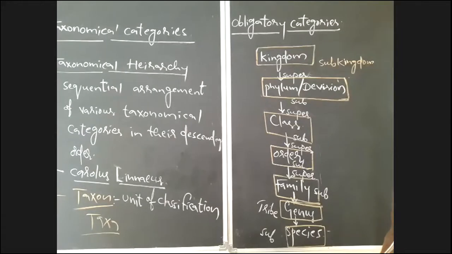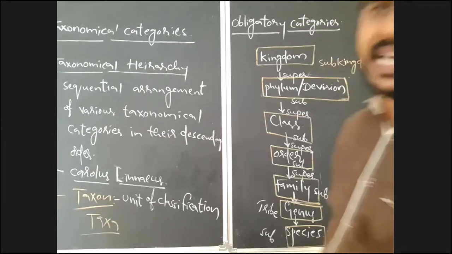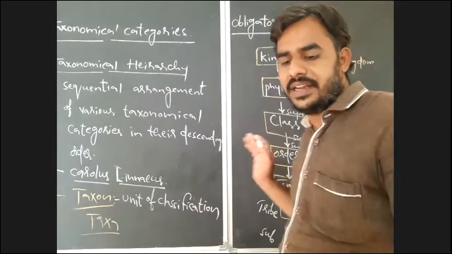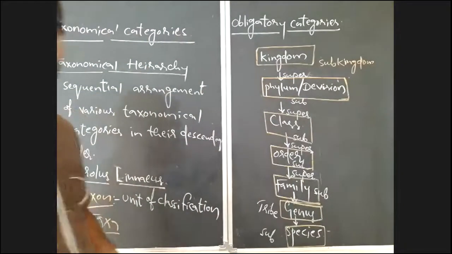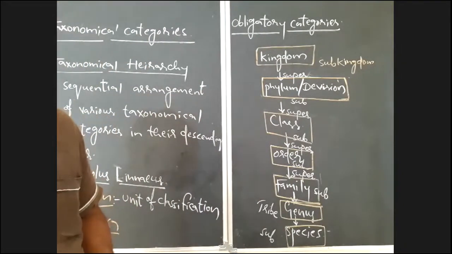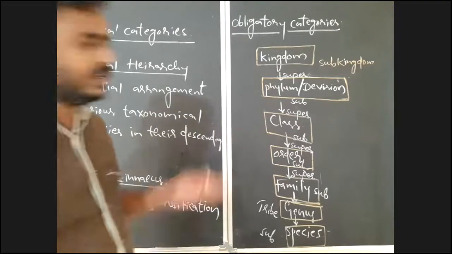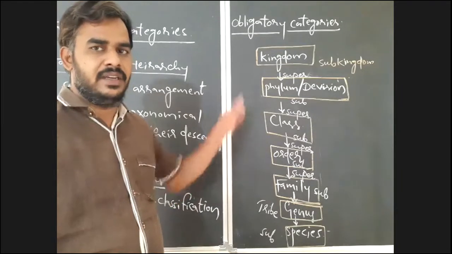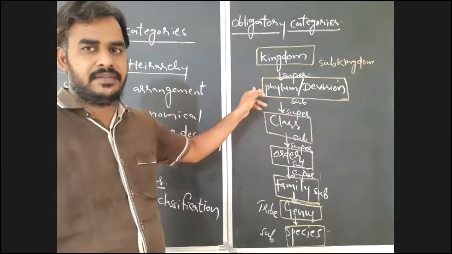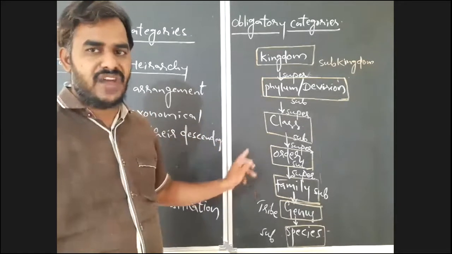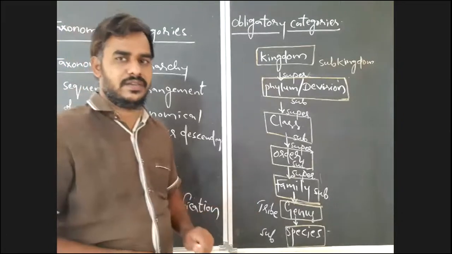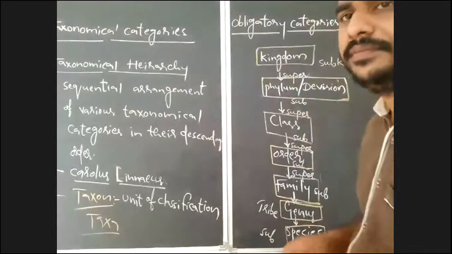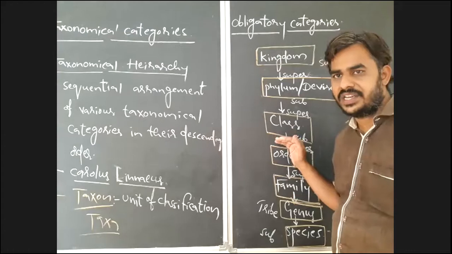Like that, you have to notice all this. So intermediate categories are also there. Not only obligatory categories, along with obligatory categories, you may use some intermediate categories also here. Is it clear, all of you? So observe here once again, the 7 obligatory categories in the taxonomical hierarchy are kingdom, phylum or division, class, order, family, genus, and species. But along with this, what are the intermediate categories available?